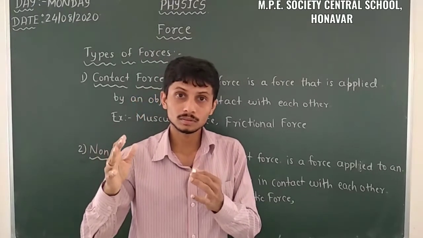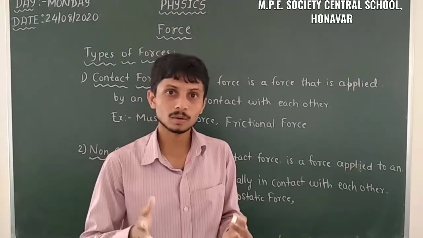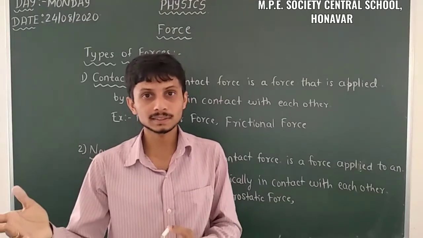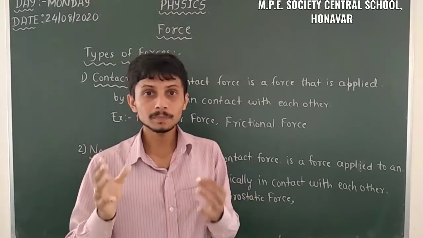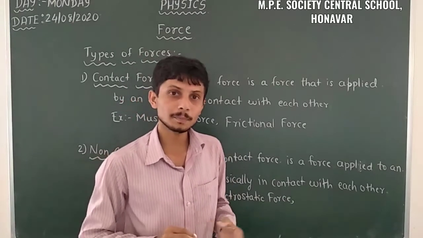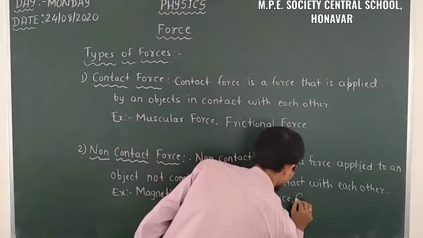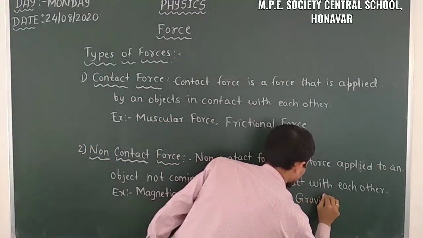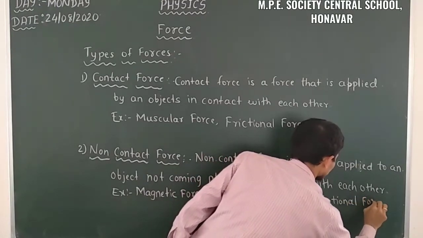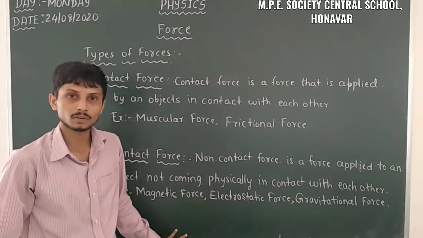Also between the sun and the planets there is a gravitational force without any contact with each other. So gravitational force is an example of non-contact force. These three are the examples of non-contact force.